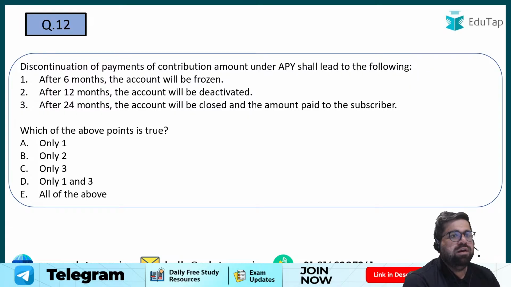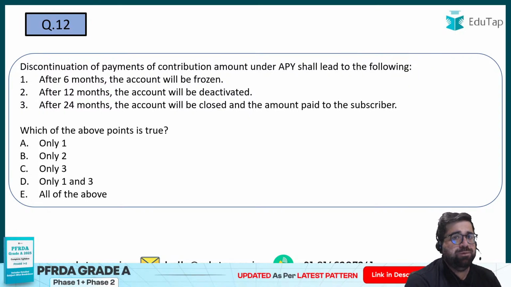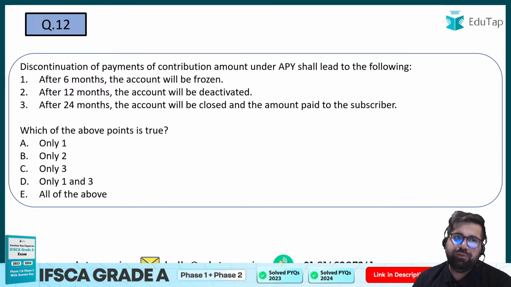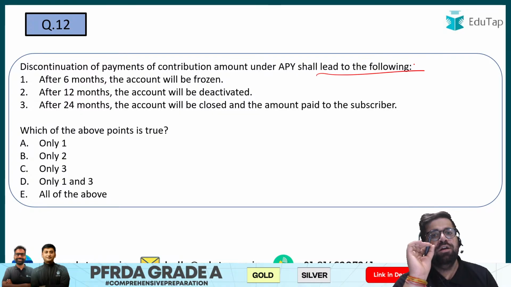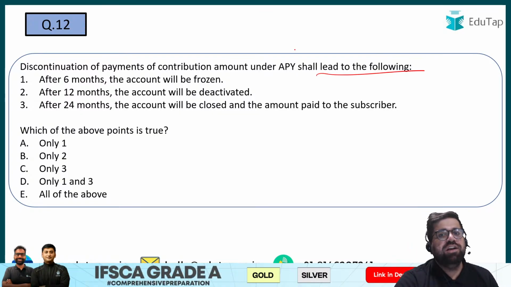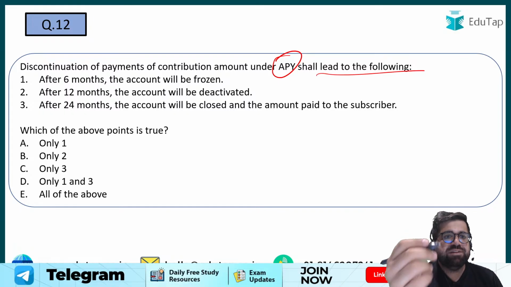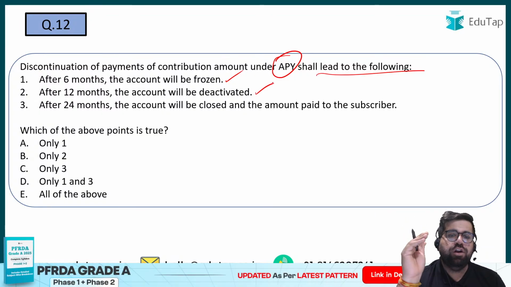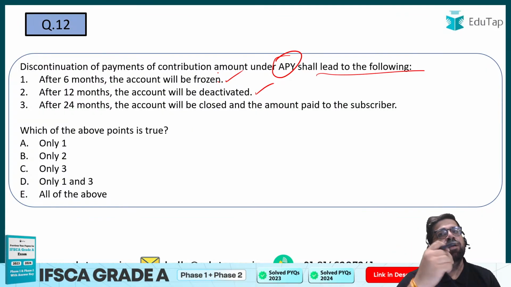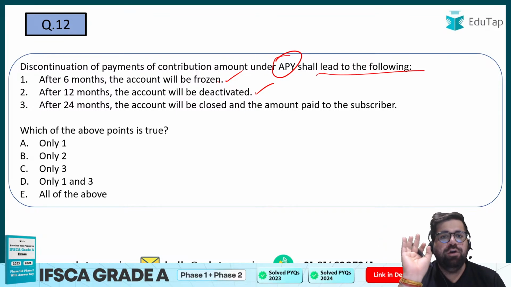Question number 12. Discontinuation of payments of contribution under APY shall lead to the following. So if you do not make your regular contribution under APY, if you stop your investment in between, then what will happen? After 6 months, the account will be frozen. After 12 months, your account will be deactivated. Frozen basically means that you cannot do any activity. Deactivated means that you are removed altogether.